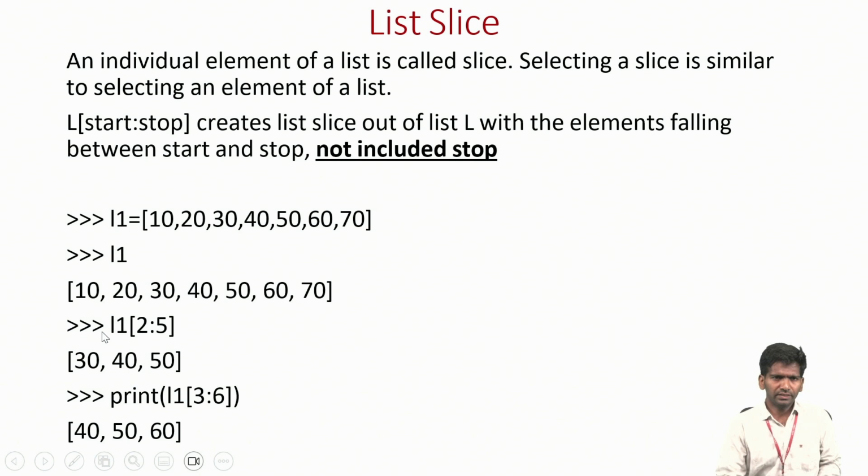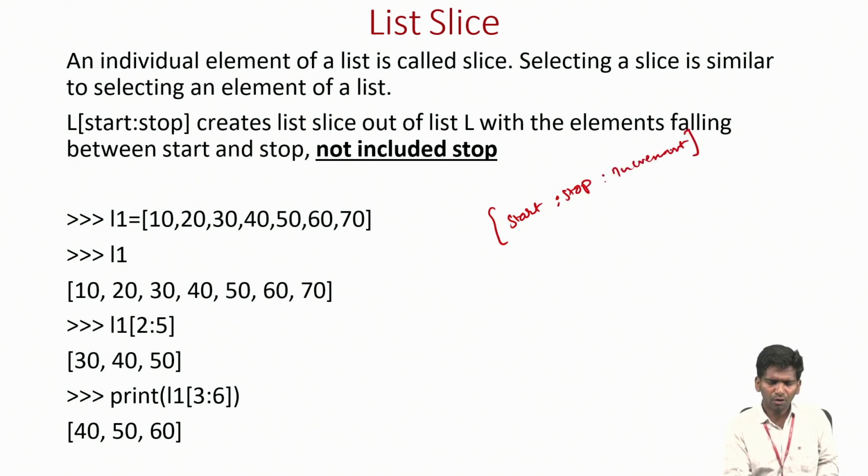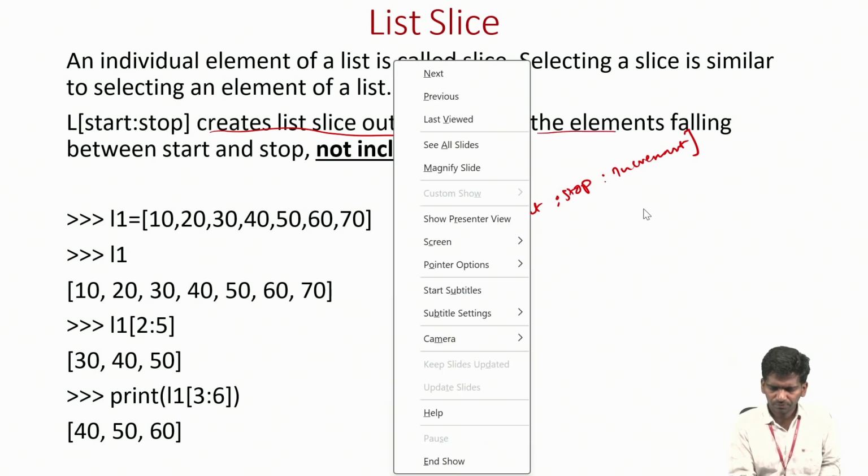Next, the slicing. So in slicing, what are we doing? We declare one list L1. In slice, we have 3 parameters: start, stop, increment. So we have these 3 operations. Start, stop creates a list slice out of list L with elements.